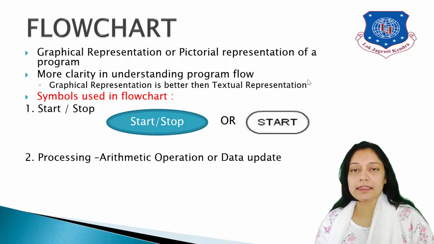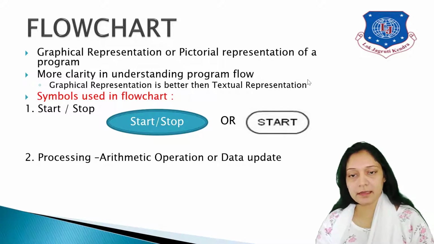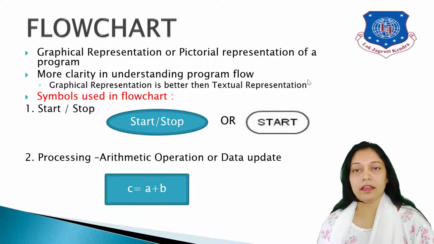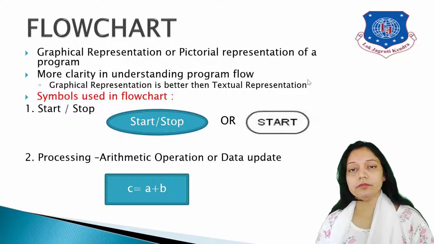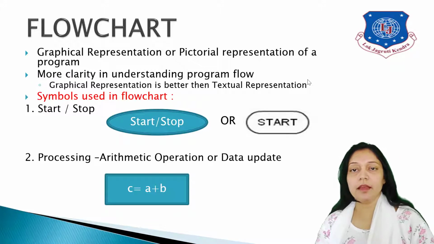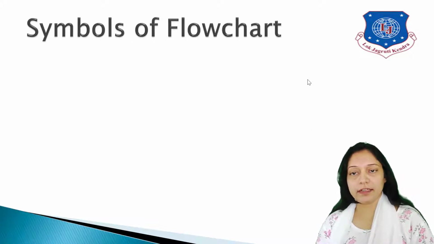Okay. Next is the processing symbol. If you want to perform any arithmetic operations like addition of two numbers, subtraction of two numbers, or you want to update any values, like giving a value equal to 5, then we'll use the processing symbol. The processing symbol is a rectangle, inside which we write down the processing task. For example, I have mentioned here, C is equal to A plus B. It means I am adding two numbers and storing the result in C. The symbol that I have to use for processing is a rectangle.